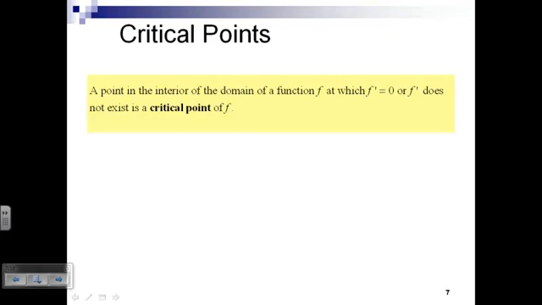So we're not talking about a lack of derivative because of an infinite discontinuity, or because of a removable discontinuity. But a lack of derivative because the derivative doesn't exist. Those points are called critical points. And those critical points are great candidates for local maxes and mins.